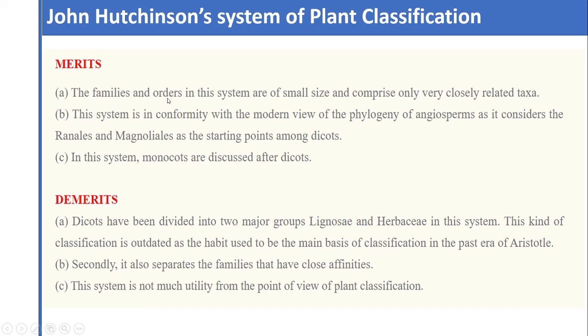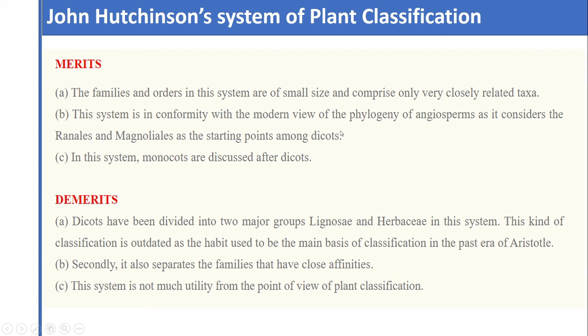So whatever families and orders were formed in this classification system are of small size, with very closely related taxa, and this system is in conformity with the modern view of phylogeny of angiosperms, as it considers the Ranales and Magnoliales as the starting point among the dicots.